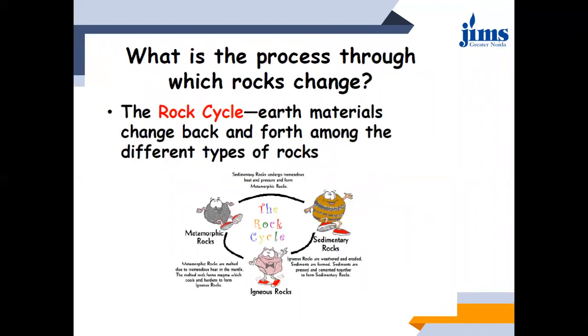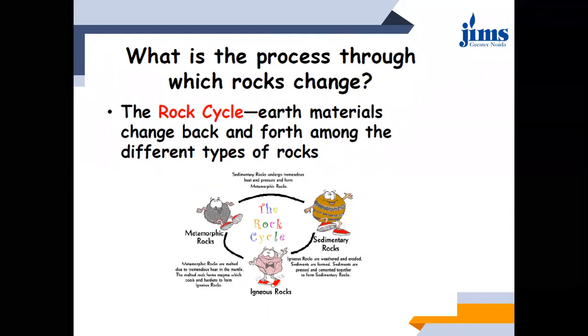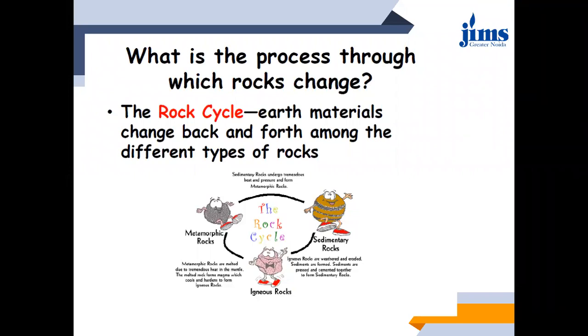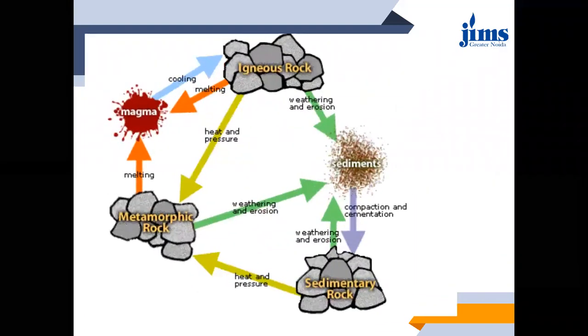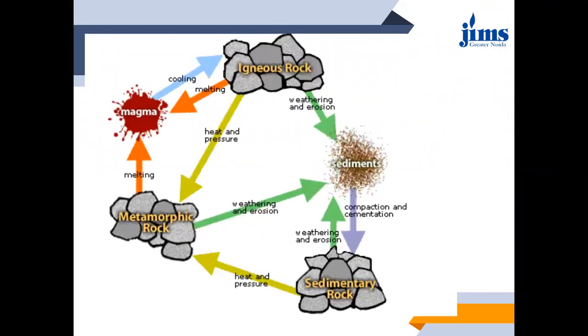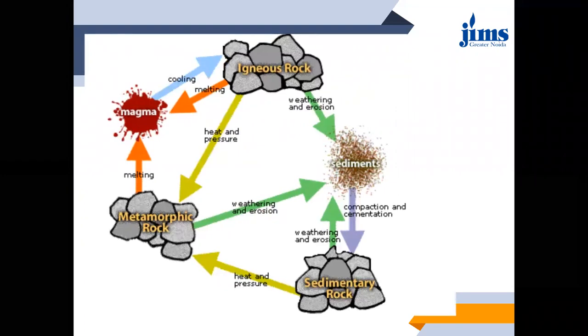Okay, so what is the process through which the rocks change? The process is what we just discussed, the entire exposure condition, whatever earth materials. What basically happens in the rock cycle is that these three rocks get converted into each other. Okay, but how they get converted, this is another representation of the same cycle. The cycle that is represented here, this is the representation over there also.